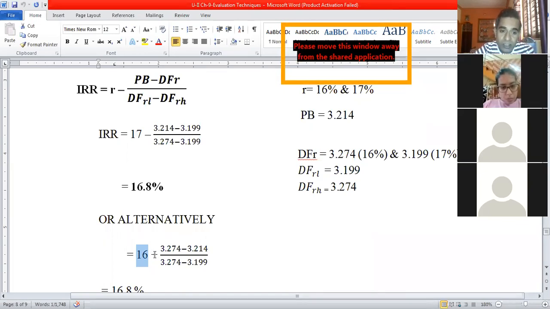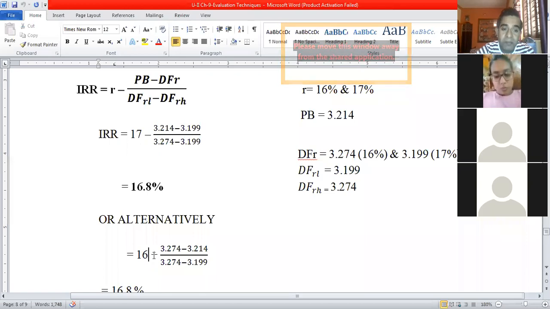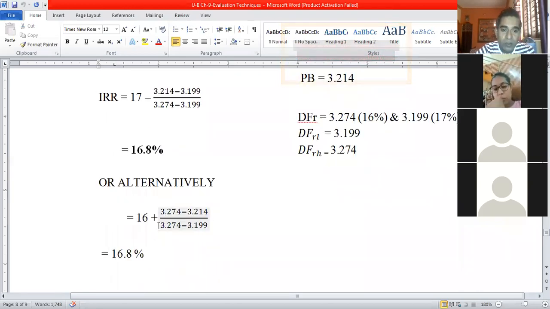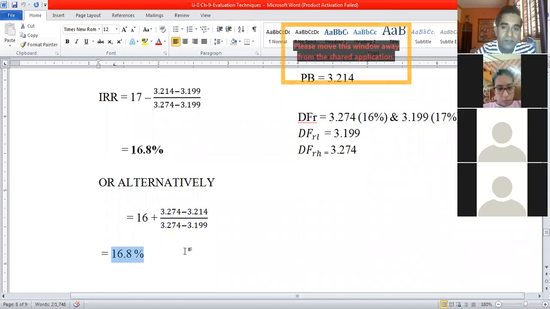It is so because the internal rate of return is between 16 and 17, so it will not be lesser than 16. It will be slightly more than 16. So I write 16 plus. Once we simplify this, the equation is the same, and the answer we get is 16.8% as the internal rate of return.